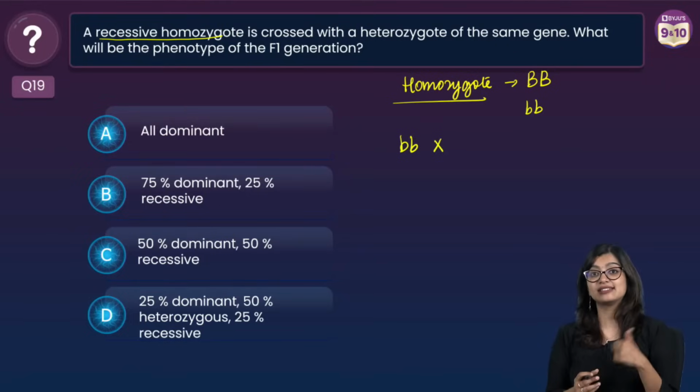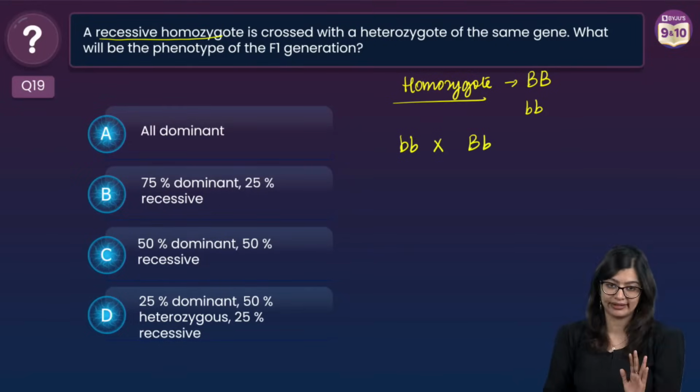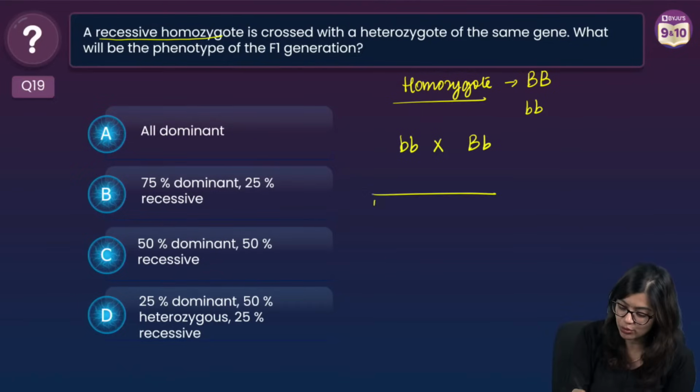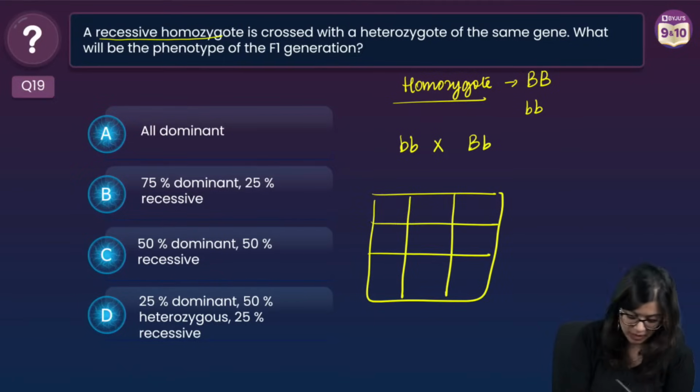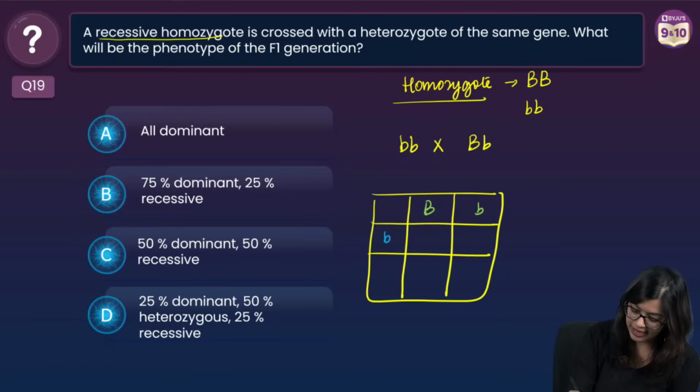That means that it is dissimilar. That means it will be one dominant, one recessive. So now when you do the Punnett square, what are you going to get? So you have this here and you have this here. So based on this, right? I'm just quickly writing it down so it makes it easy.